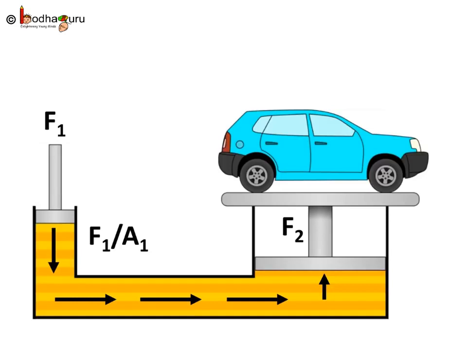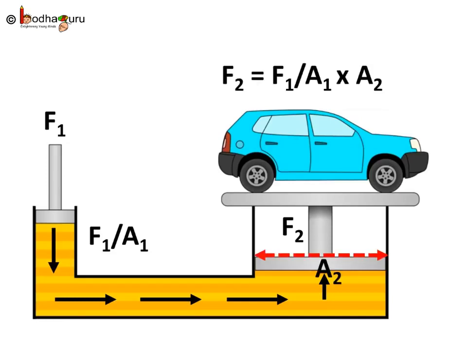So, the total force working on the larger piston would be F2, and force as we know is pressure multiplied by total area. Here pressure is equal to F1 divided by A1 and area is equal to A2. So what is F2?